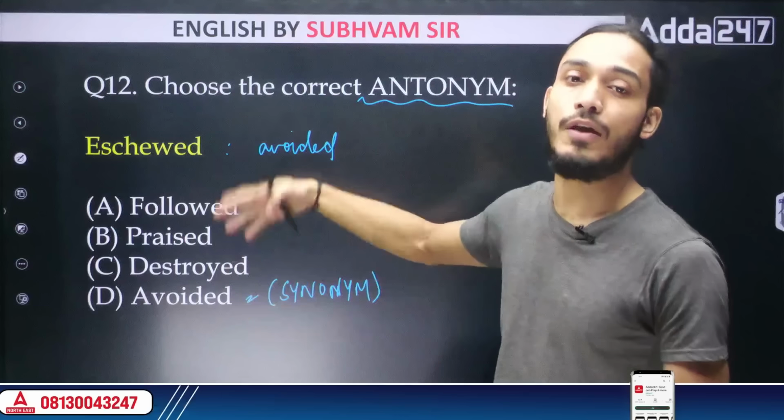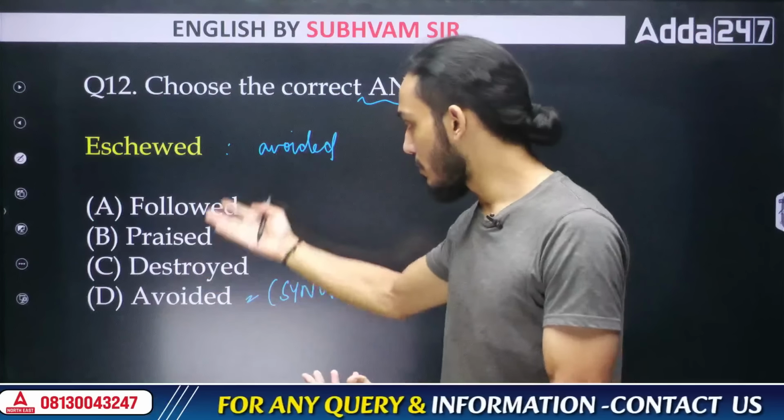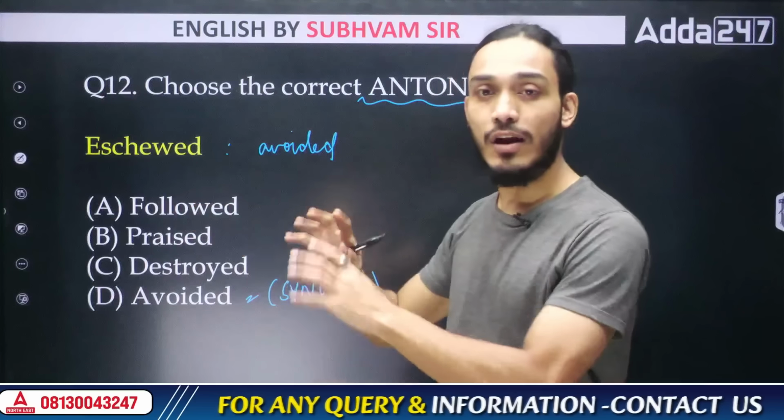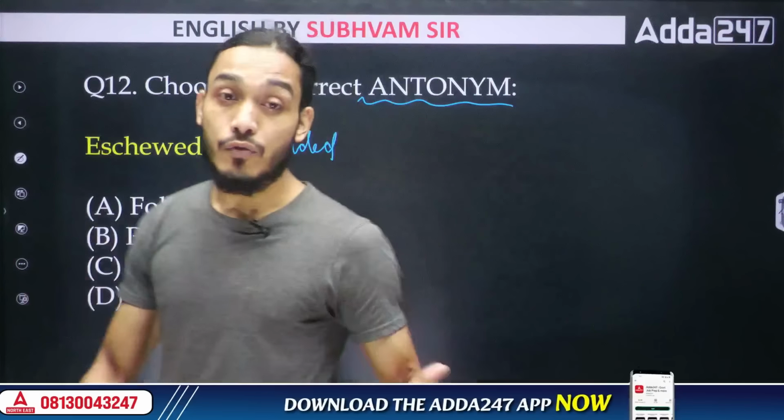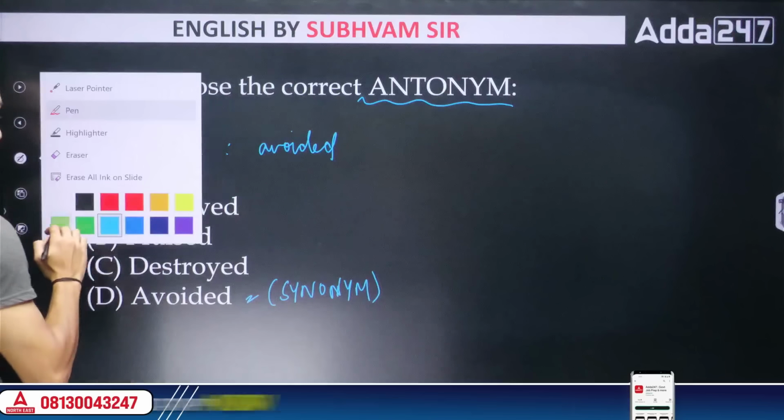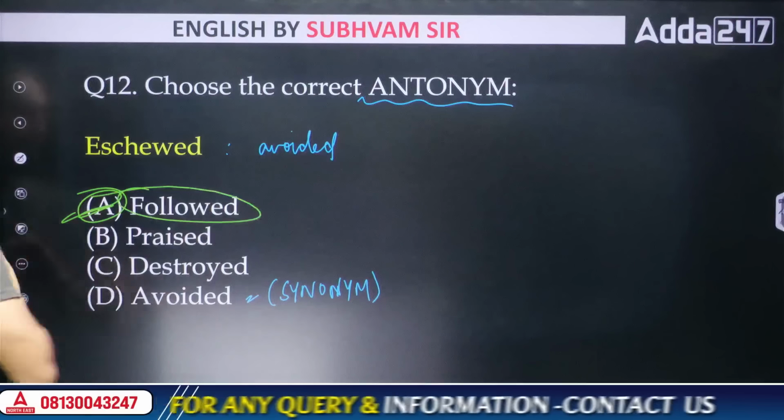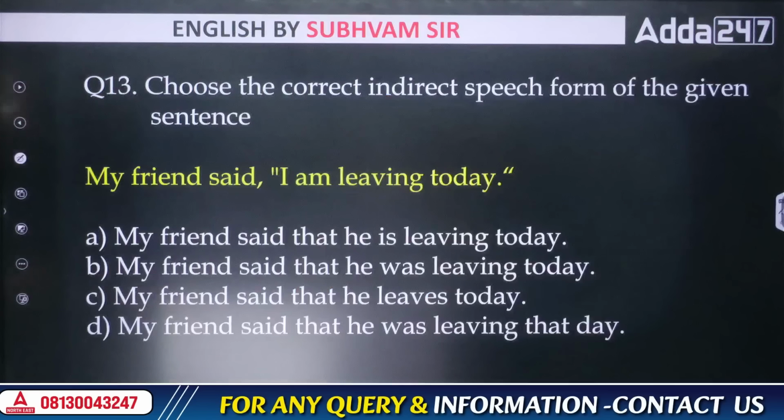So what is the opposite of avoid? To follow. That would be the opposite word. You are not avoiding it, you are instead following it. So followed is the correct answer here. All right? Understood? Okay? Next one.